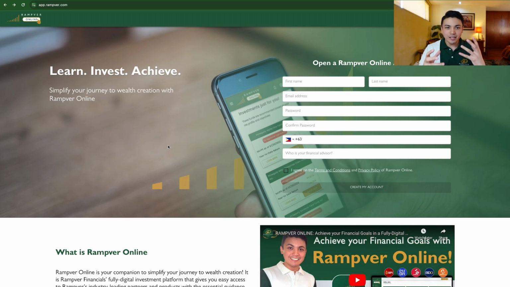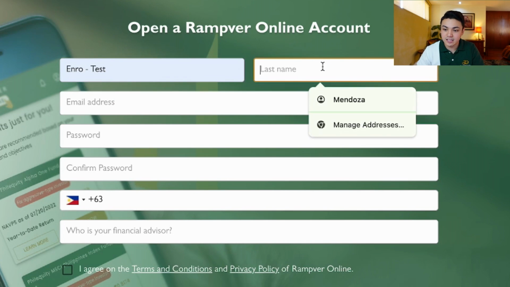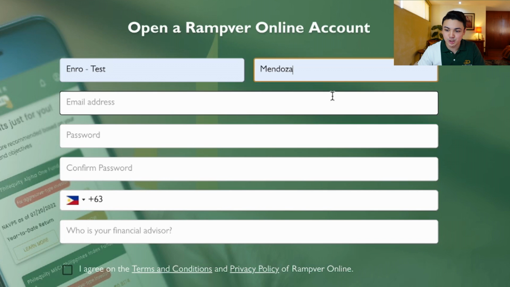So, baka you're ready na. You're ready to invest in Rampver Online. Let me share with you the journey to investing. So, for the purposes of this demo, I will be using a temporary email. Okay, so just put your first name here. So, for example, yan, Enro Test. Since this is a test account, I have an existing account which I can show later. This is the temporary email that I'll be using.